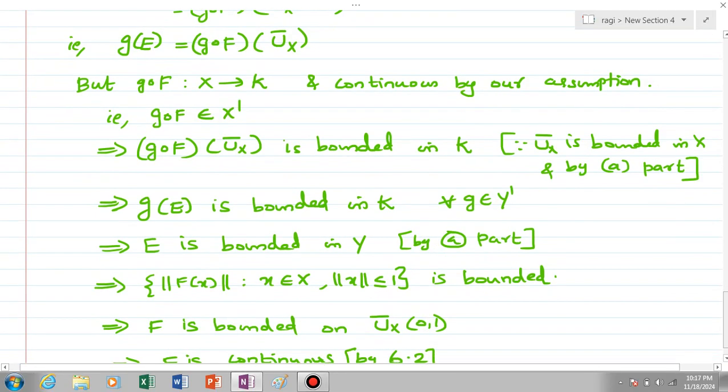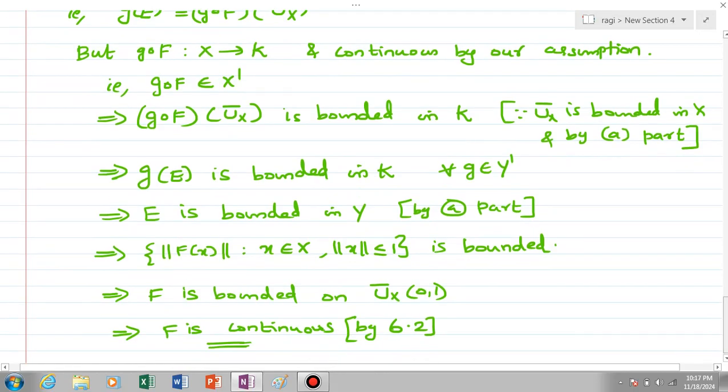This means that the function capital F is bounded on U_X closure of (0, 1). Clearly this is because we have x element of X with norm x less than or equal to 1, that is, we have chosen the elements of U_X closure of (0, 1). So the set of all norm f of x where x element of X with norm x less than or equal to 1 means the norm of those elements, that is, capital F is bounded on U_X closure of (0, 1). Okay, this means that f is continuous by theorem 6.2.